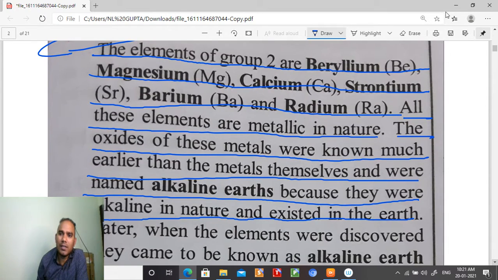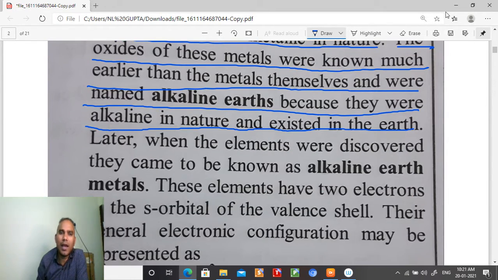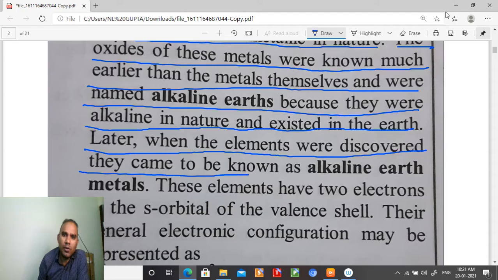Their oxides and hydroxides were known before the metals were discovered because they are found in the earth crust. Later, when the elements were discovered, they came to be known as alkaline earth metals.